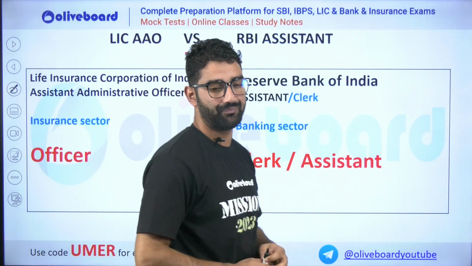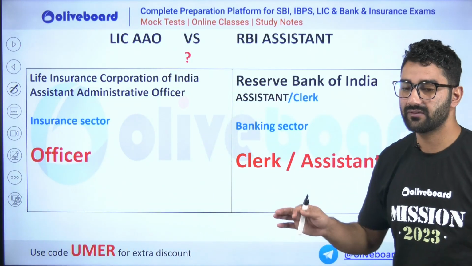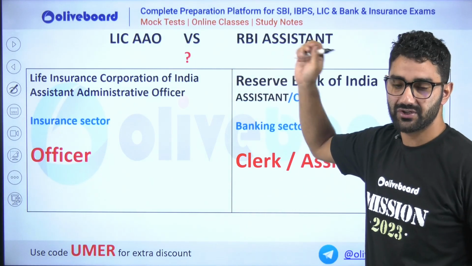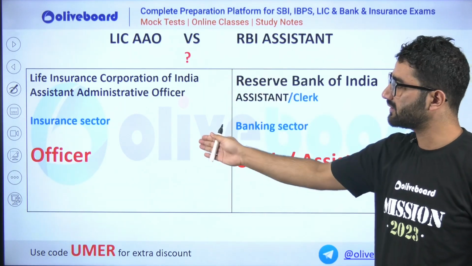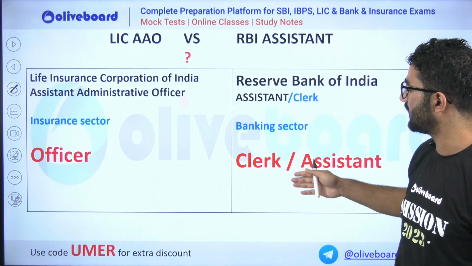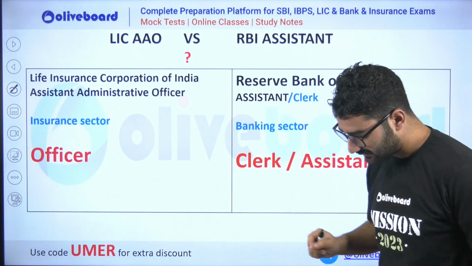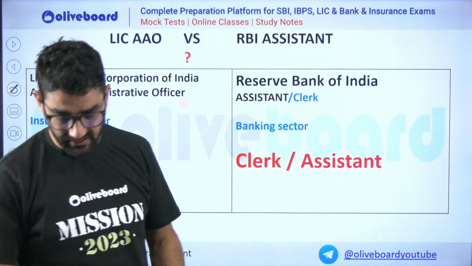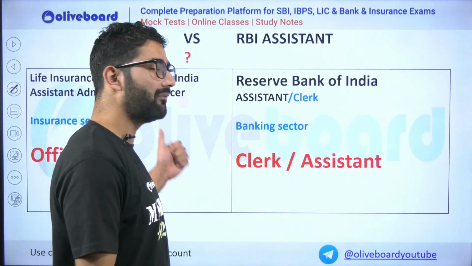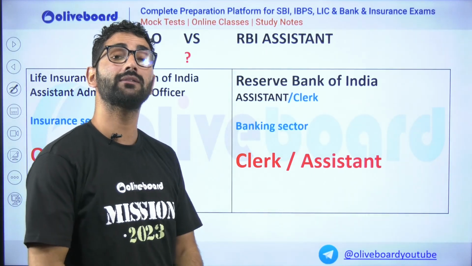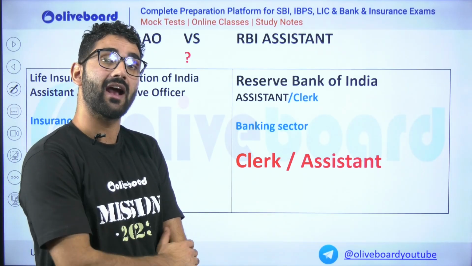Now it is up to you guys: assistant administrative officer in Life Insurance Corporation of India, the insurance sector, with respect to the banking sector. LIC as an officer, here we are as a clerk and assistant. Some people will ask, sir, why are we comparing an RBI assistant, a clerk level job, with LIC?